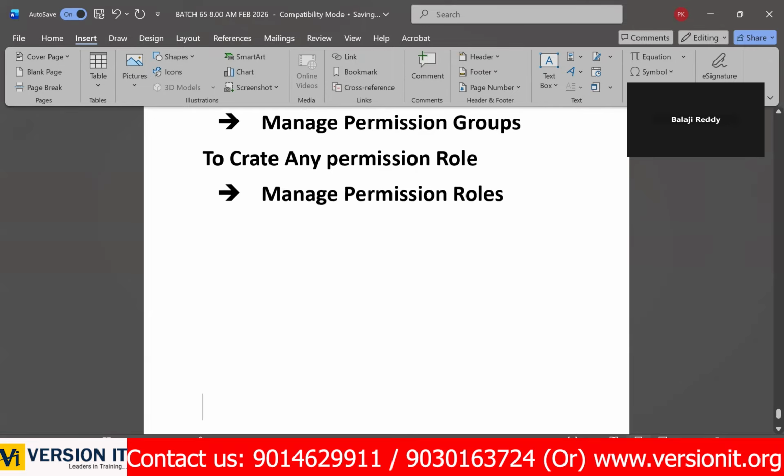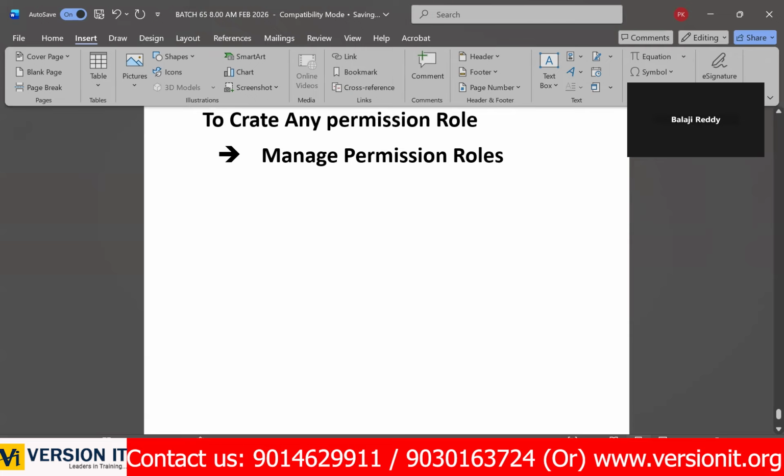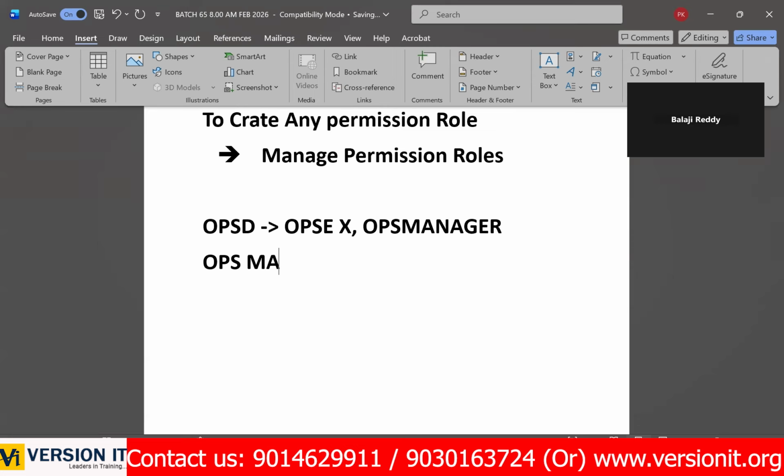For example, operations department. The requirement is like this. In our organization, we have operations department. In this operations department, we have operations executive and one operations manager. For this operations manager, we want to give the access of all operations department employees.